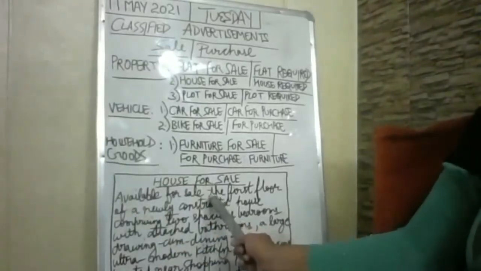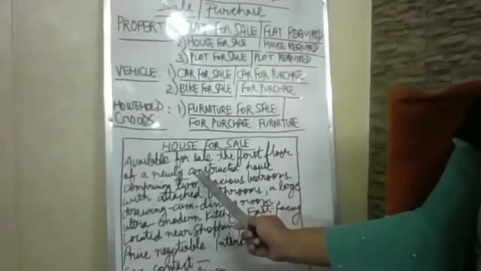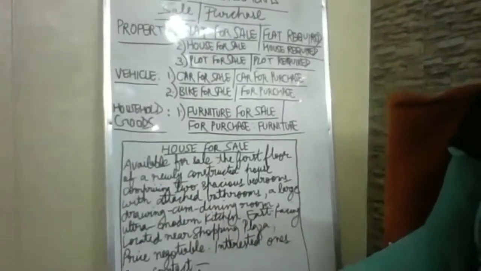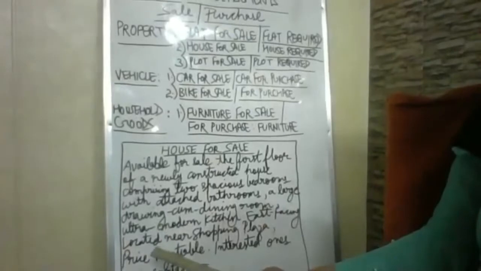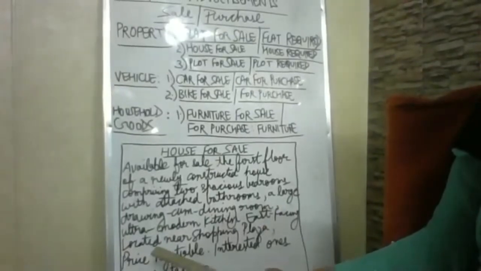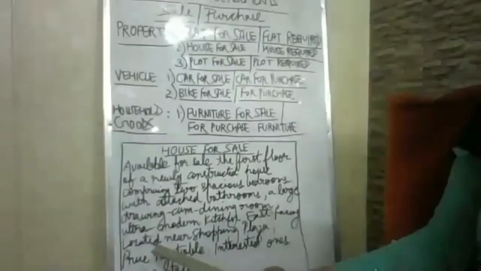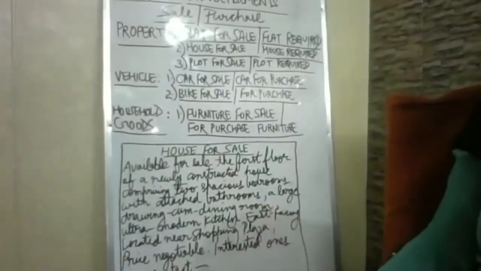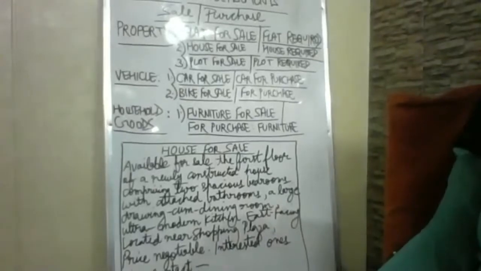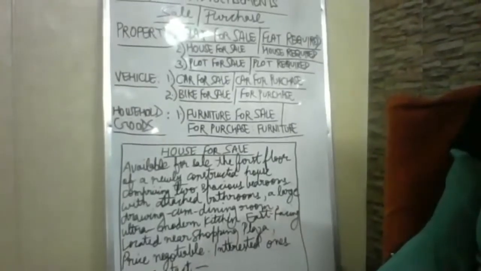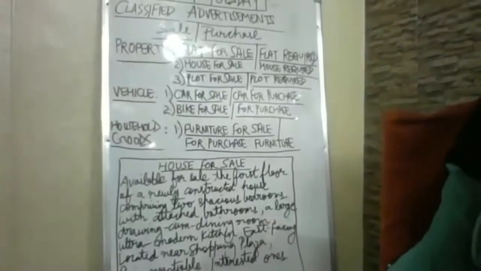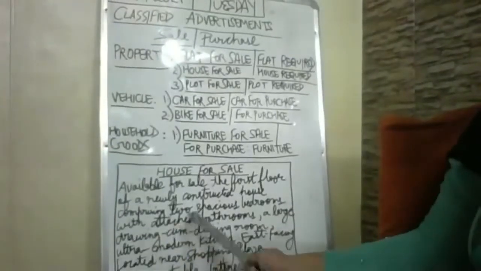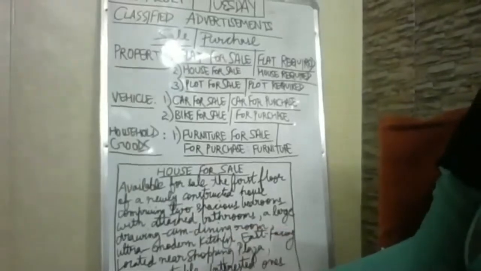Now we will be doing house for sale. You can note down, one example I have written for you people. You just start noting down and I will be asking you to show me your notebooks also. So now we have house for sale. This is not a flat. In flat, you can mention the floor, you can mention BHKs and all, but here also you have all the same features of flat.